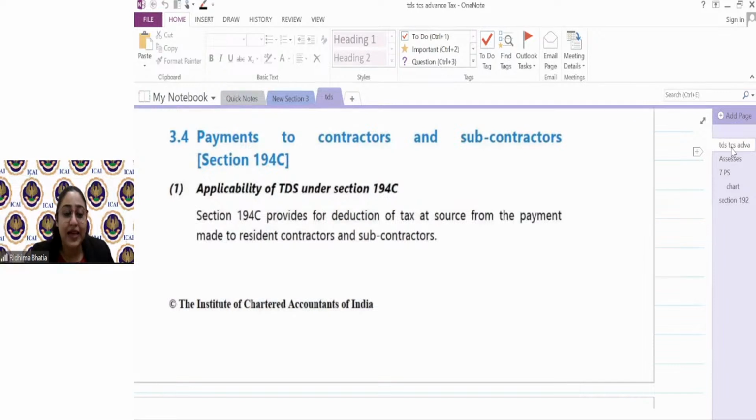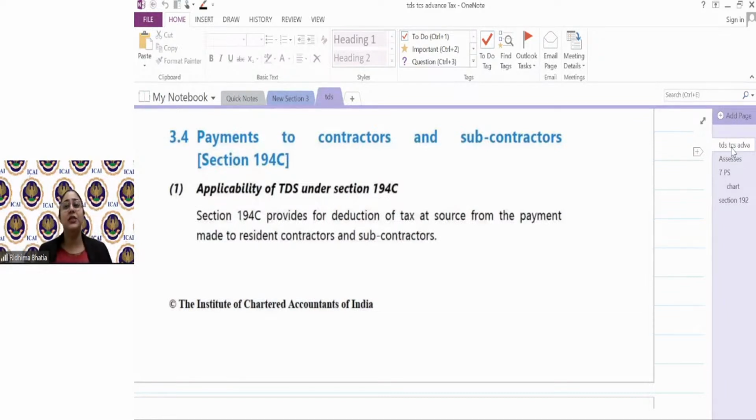So ICAI has mindfully kept all the correct sections which are required at your inter level. Definitely, there are more than that, around 30-40 sections, but what is covered is at your level. What I request is, in case anyone has missed the concept of TDS, please go and revise the half an hour class which we had on Thursday, so that your concepts are clear.